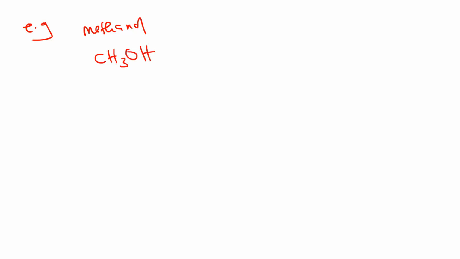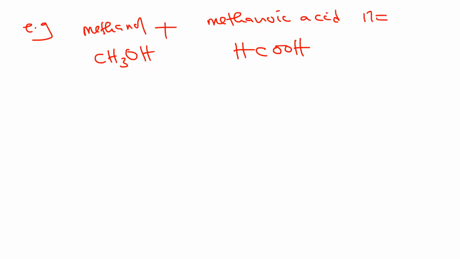The molecular formula is that one. Then for the carboxylic acid, we look at methanoic acid. Methanoic acid, this is the first one in the series as well. It has 0 carbon. As you know, acids start from number 0, 1, 2, and so on.